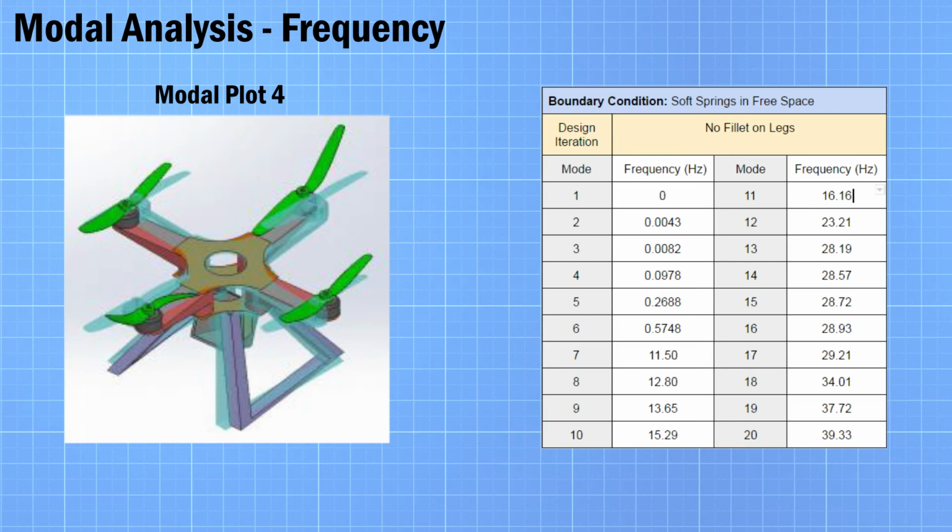We performed a modal simulation and used soft spring constraints to simulate the quadcopter during flight. The results proved that the first 6 modes are due to rigid body motion as expected. The other modes must be avoided by the components to avoid resonance.